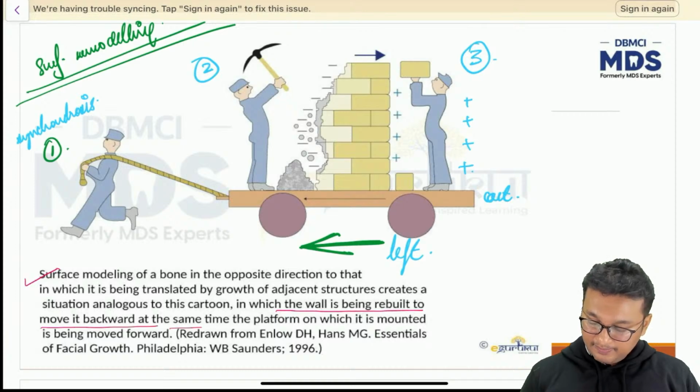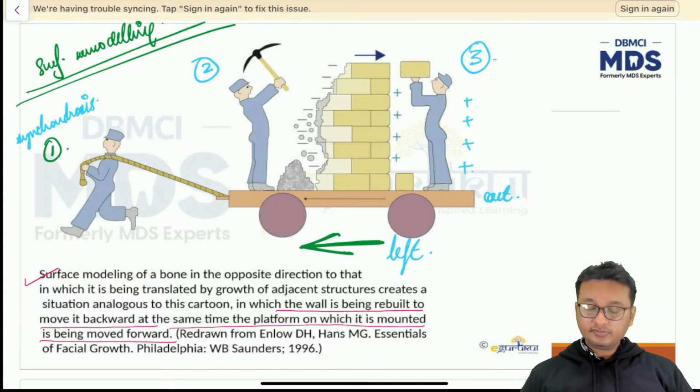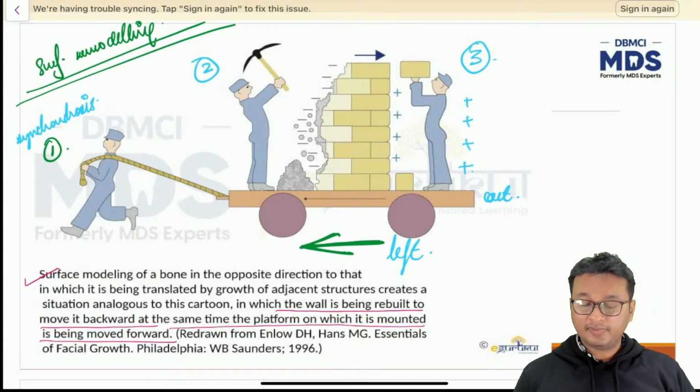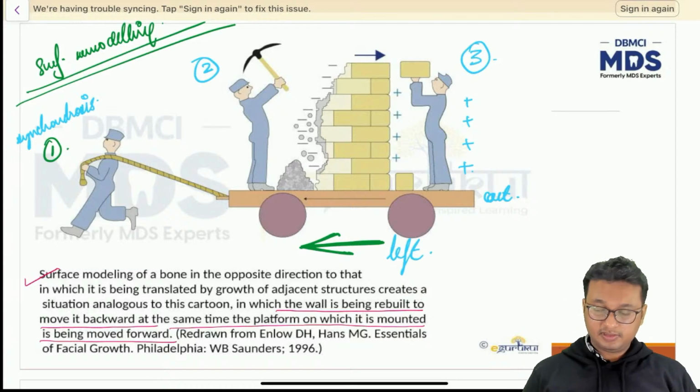You can see in the legend of the diagram, the surface remodeling of a bone is in the opposite direction to that in which it is being translated by growth of the adjacent structures, creating a situation analogous to the cartoon, in which the wall is being built to move it backwards. At the same time, the platform on which it is mounted is being moved forward. So this is the core concept. This is what I am trying to explain: the concepts of surface remodeling, cortical drift, primary displacement, and secondary displacement.